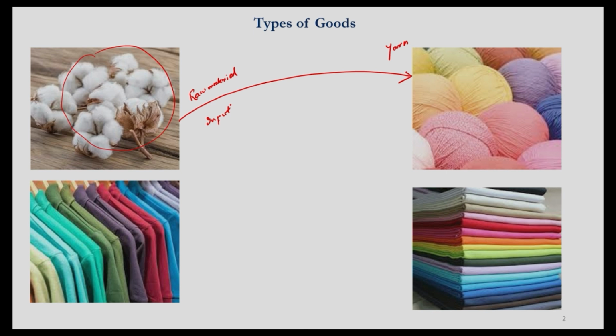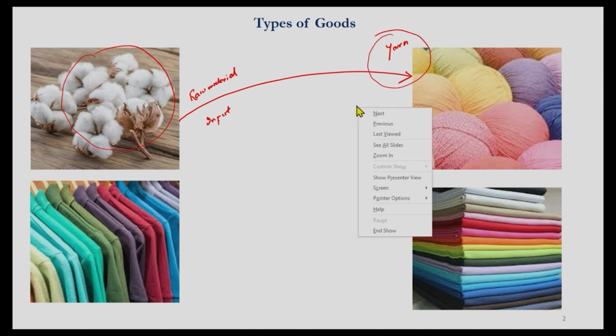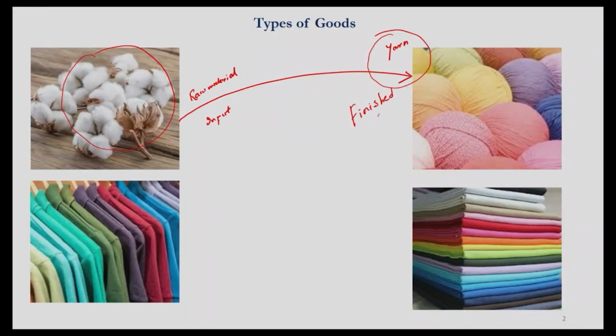Input for the company. So what does this company do? This company transforms cotton into yarn, and this yarn that is being produced by this company is what we call a finished product. The reason why I call it a finished product is because this is a product that is ready to be sold. The processing in the factory is complete and this product is ready to be sold. So this is the company which only transforms cotton into yarn.